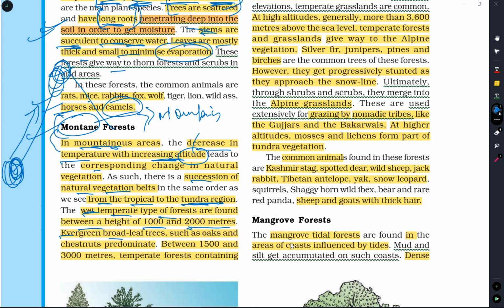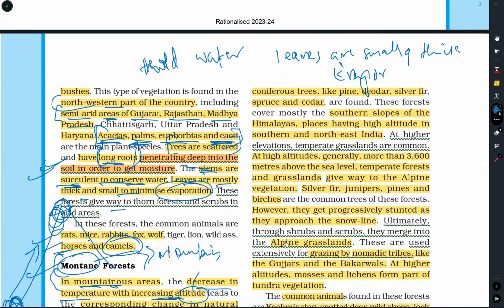Evergreen broadleaf trees such as oaks and chestnuts are predominant in this region. Between 1500 to 3000 meters, temperate forest containing coniferous trees are found, like pine, deodar, silver fir, spruce and cedar.